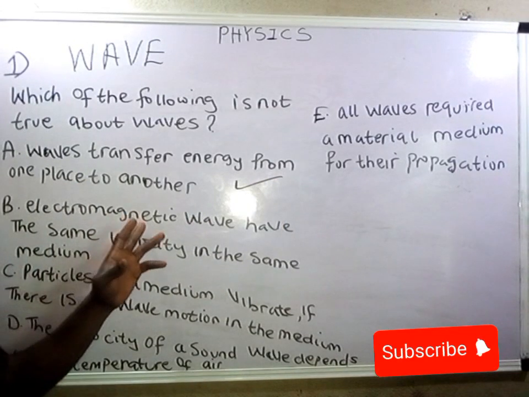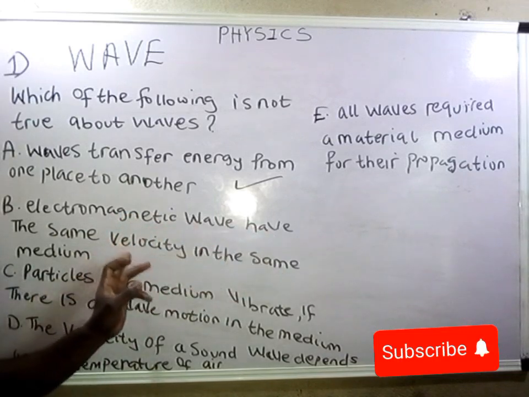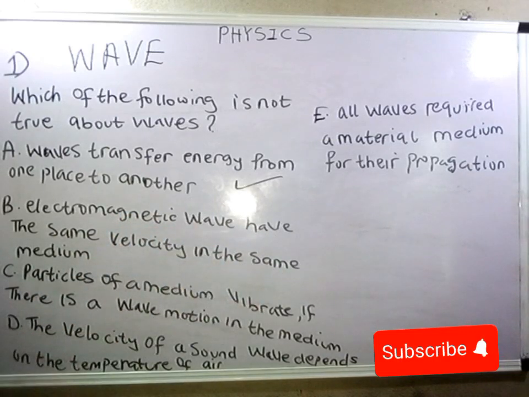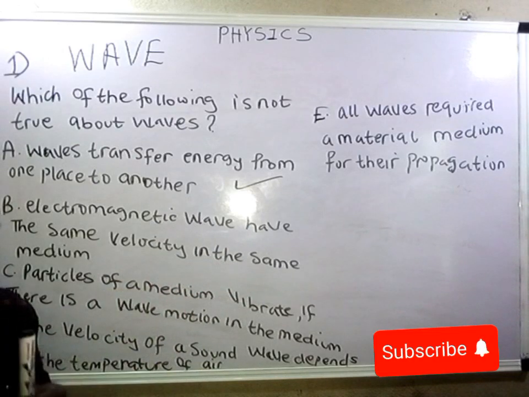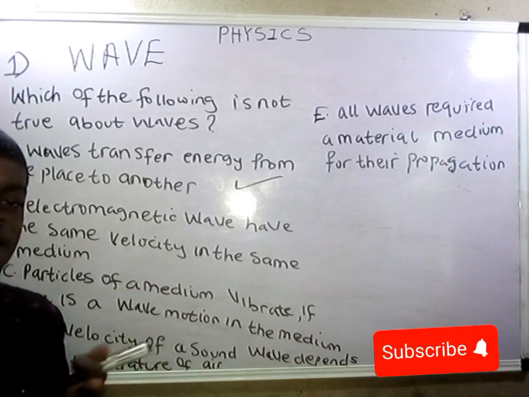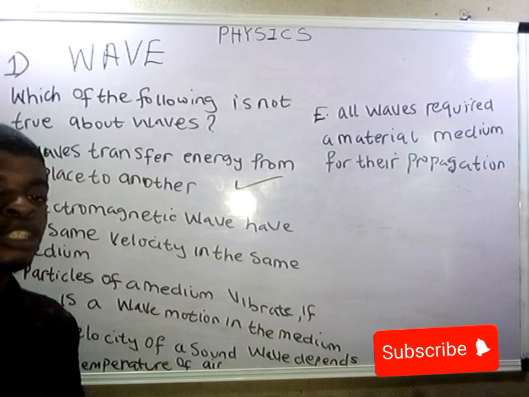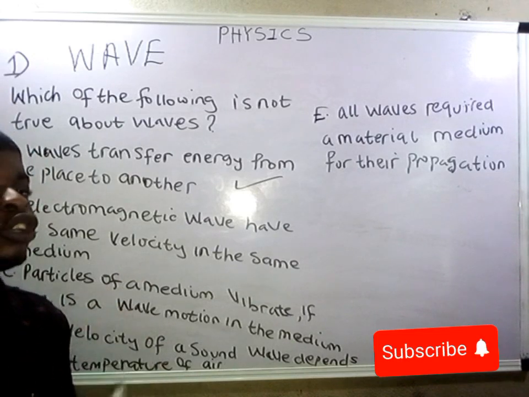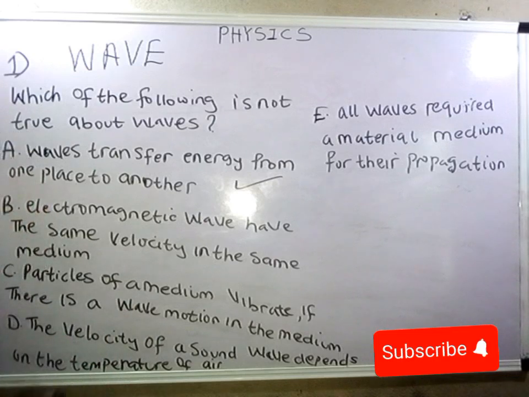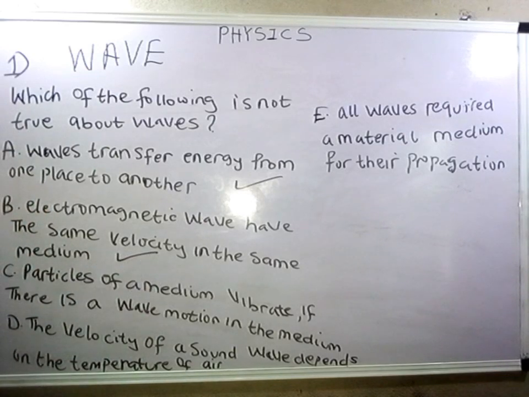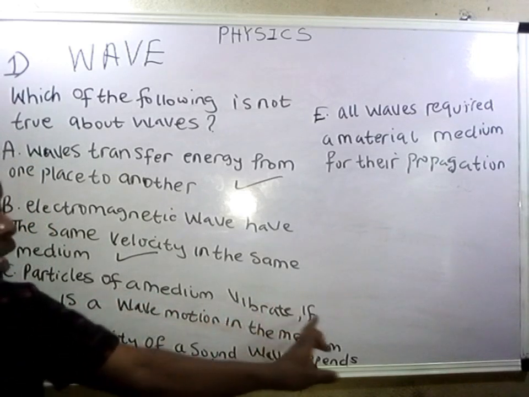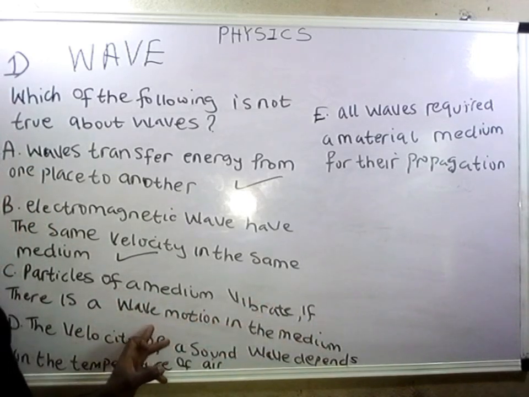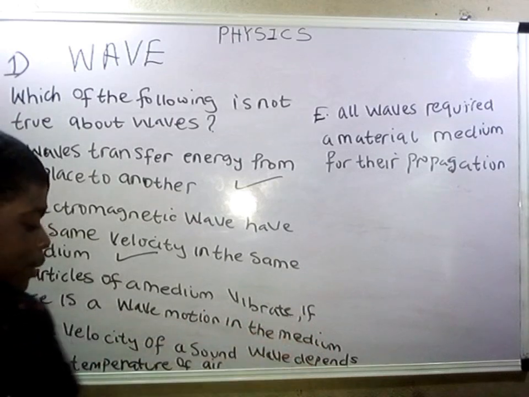Number 2, electromagnetic waves have the same velocity in the same medium. That means all the electromagnetic waves, we have radio, infrared, we have the visible spectrum, we have X-rays. So they all have the same velocity. That means B is correct. So C, particles of a medium vibrate if there is a wave motion in the medium.